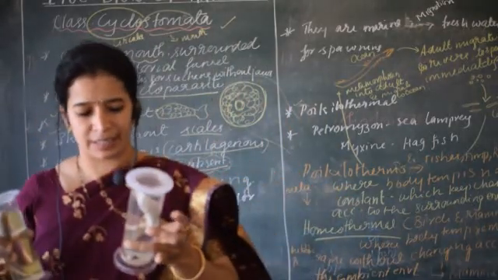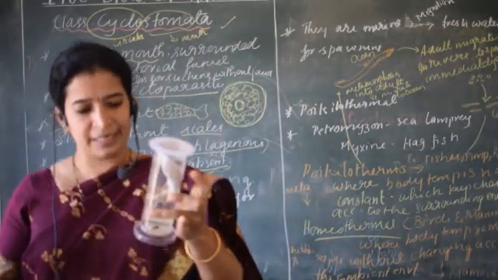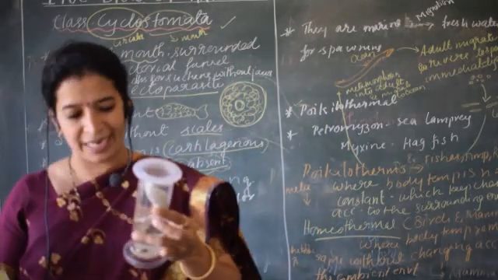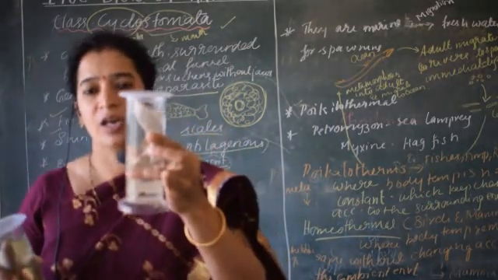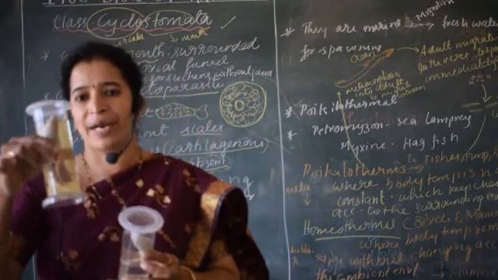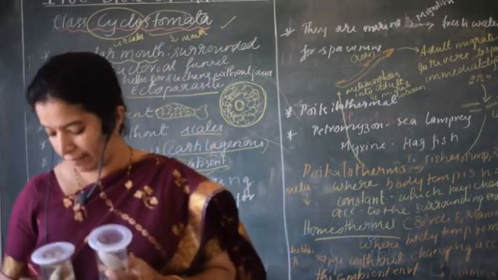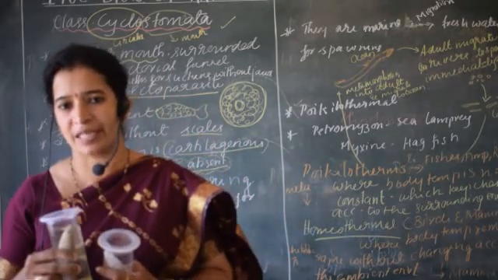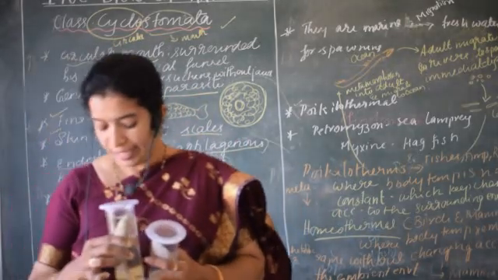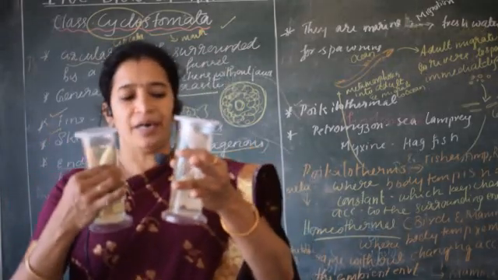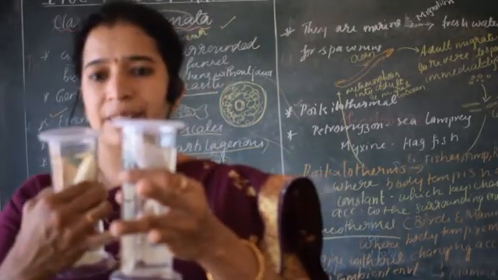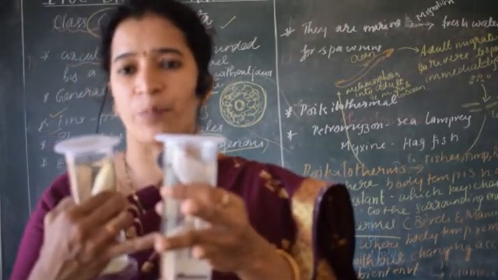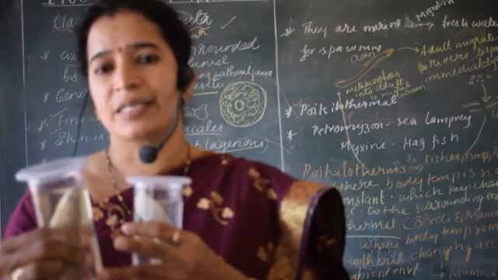As I said already, cartilaginous fishes, shark and all, are always marine. But osteichthyes are marine, and freshwater fishes are also seen among the osteichthyes. About their scales, cartilaginous fishes have placoid scales, which are microscopic structures, but osteichthyes have cycloid scales.